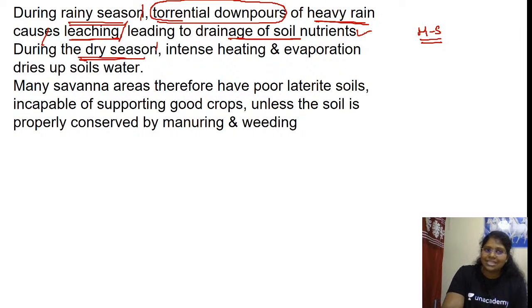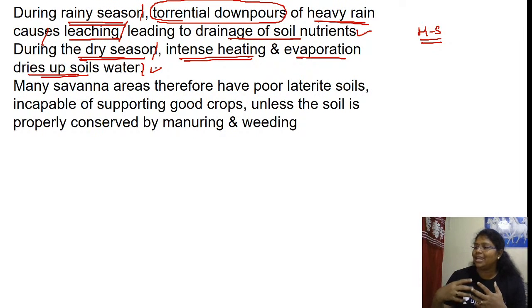During the dry season, intense heating and evaporation dries up the soil water. So instead of raining, it is pouring. Heavy rainfall leaches the topsoil of the water. It doesn't allow infiltration. It doesn't allow the underground water to recharge, the underground aquifer to recharge.